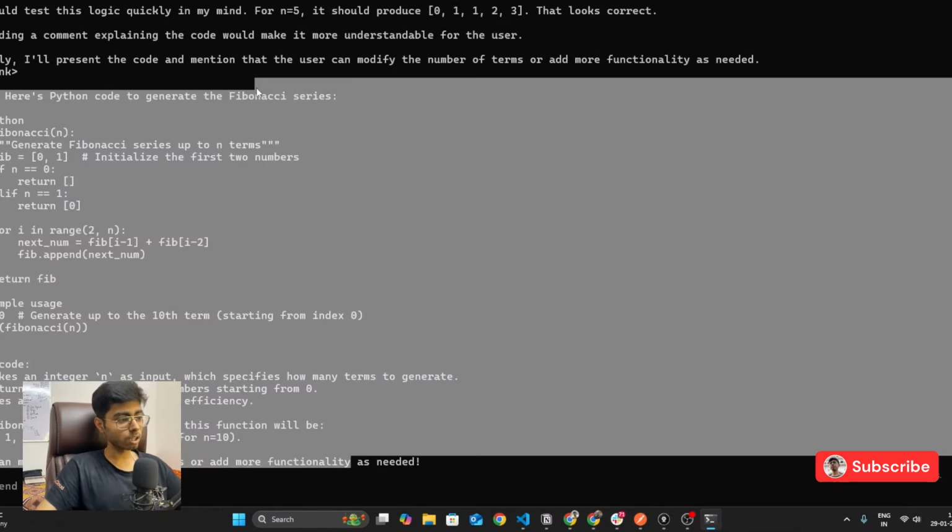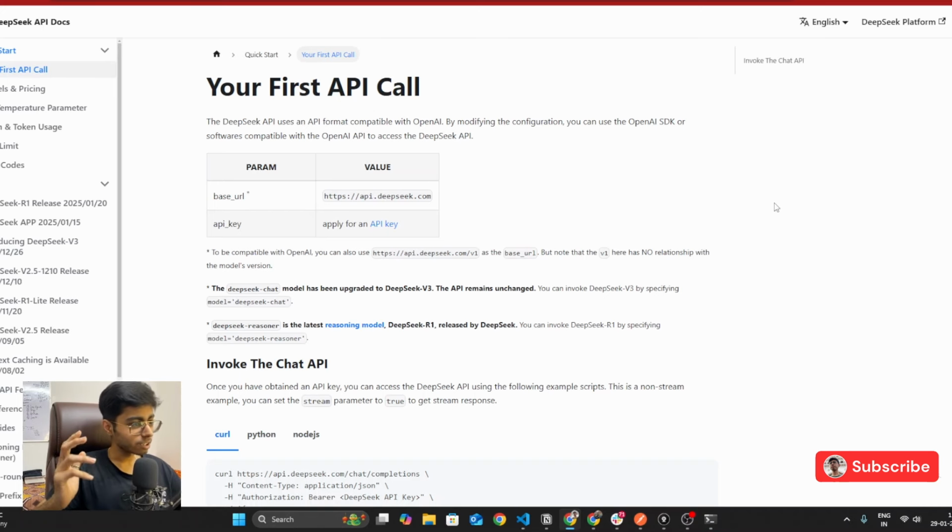And now this downloaded model you can also use with a VS Code extension, which you can use as your code copilot. Okay, so that also you can do. So luckily the API documentation is also now live. The service is back.